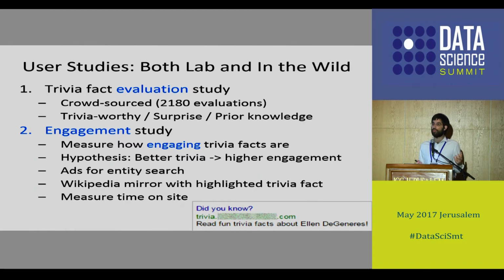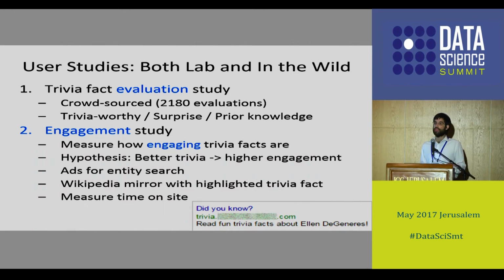Our second study was an engagement study. We wanted to measure whether trivia facts manage to capture users' attention and engagement. So our hypothesis was that the better the trivia fact is, the more engaging it will be to users. So we bought ads for our entities, and when users looked for these people on search engines, they were shown ads.